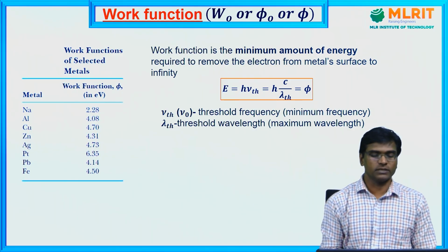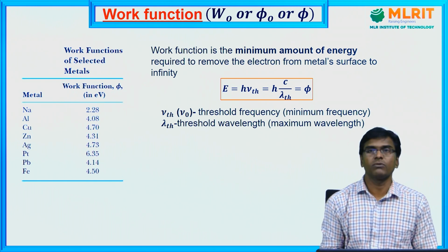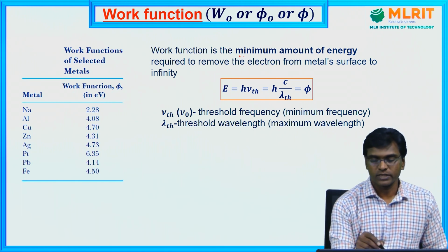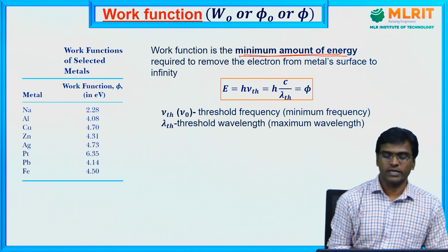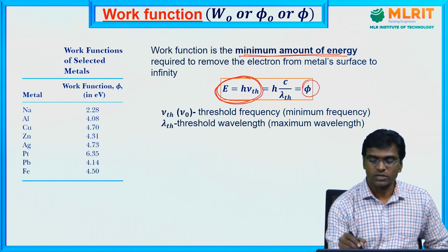Now, the work function is playing the crucial role in ejecting electrons to observe the photoelectric effect, right? So what is the work function? It is the minimum amount of energy required to remove an electron from the metal surface to infinity. What kind of photon are we shining? We are shining a photon with energy equivalent to the work function of this material.